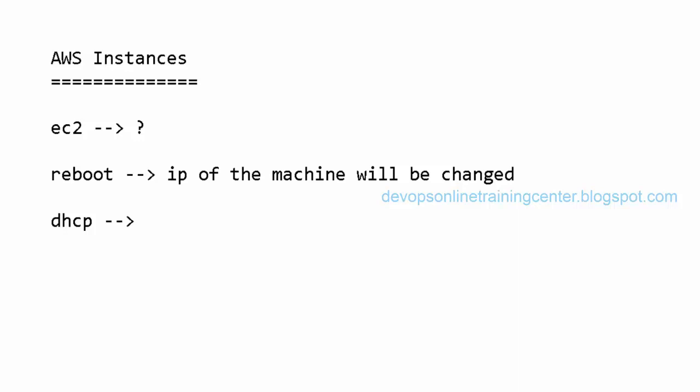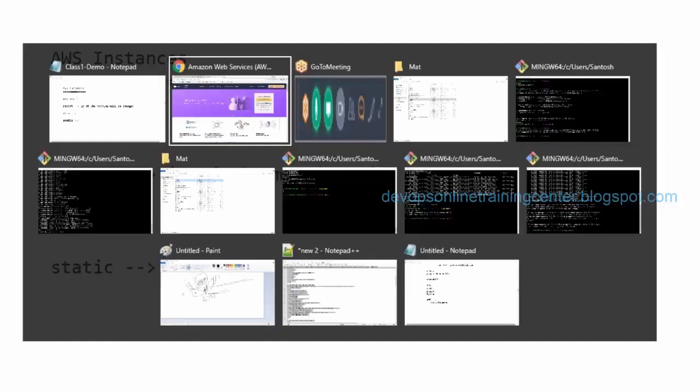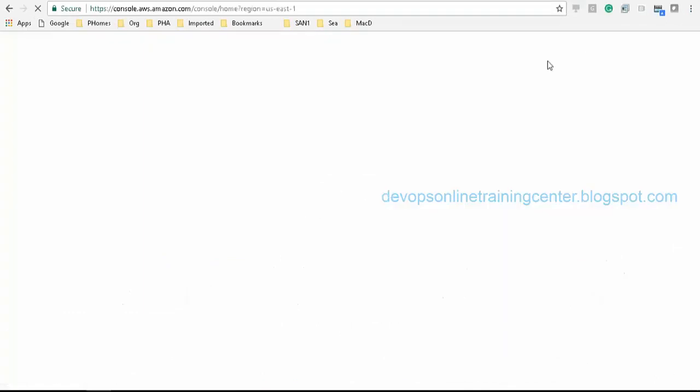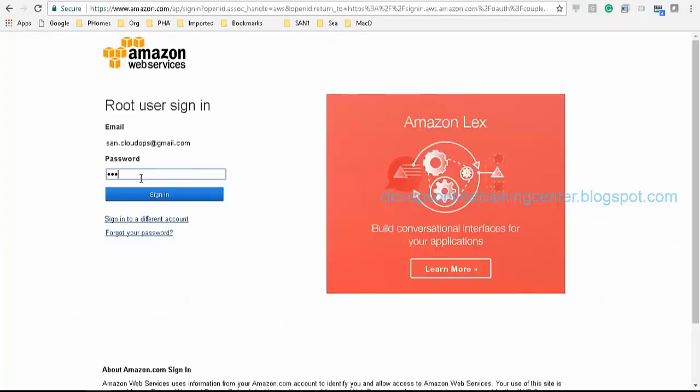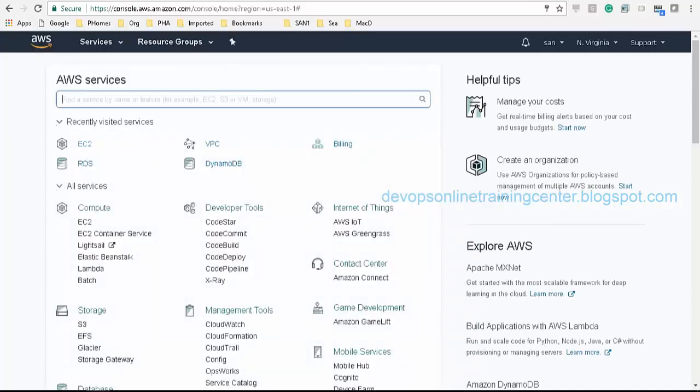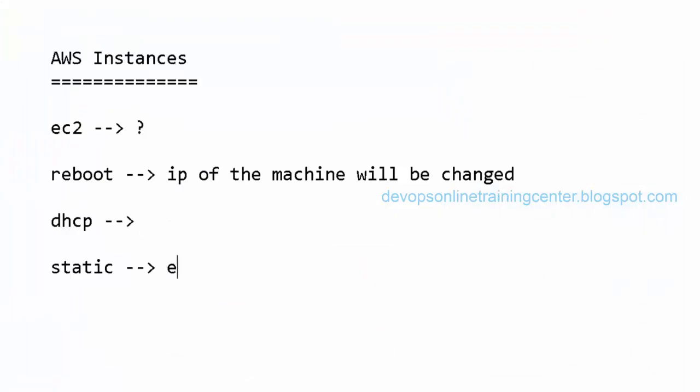So let us say I want the IP to be static all the time. To have a static IP, we need to use something called Elastic IP.